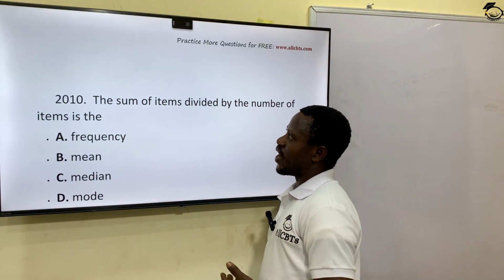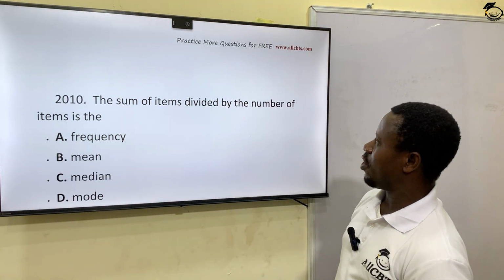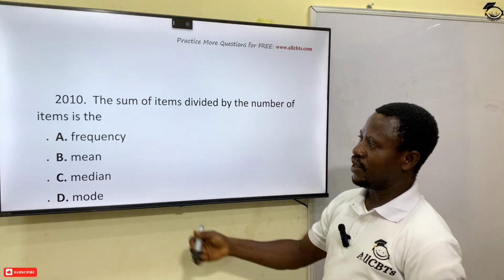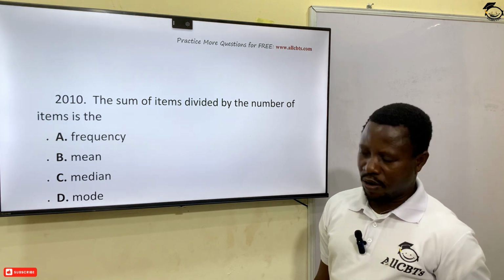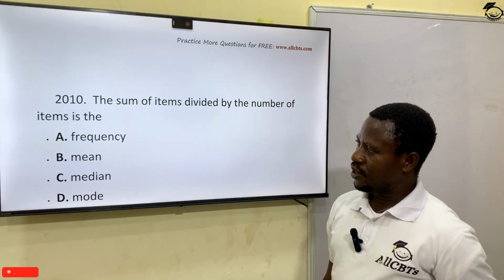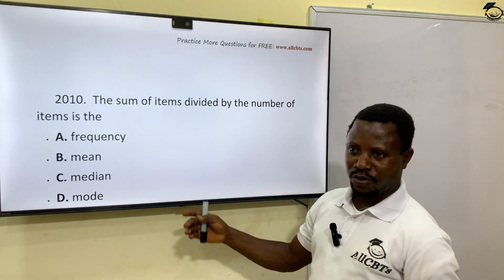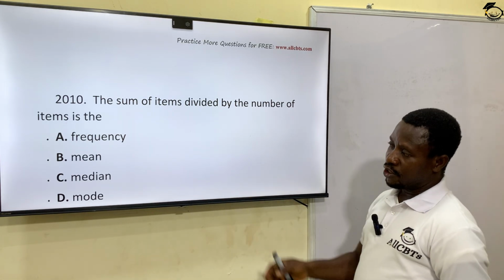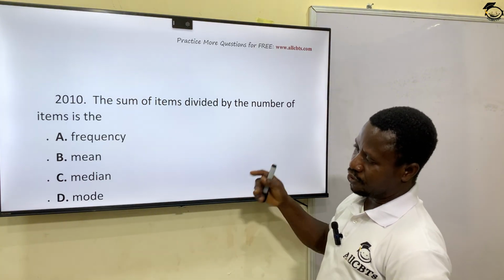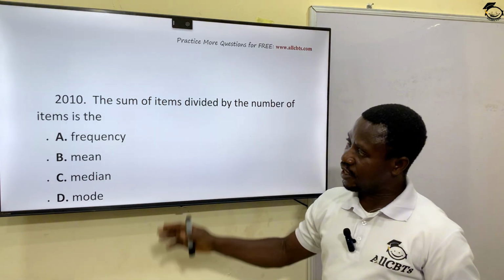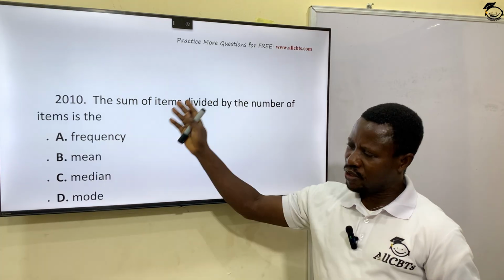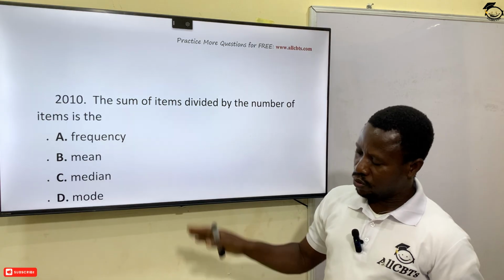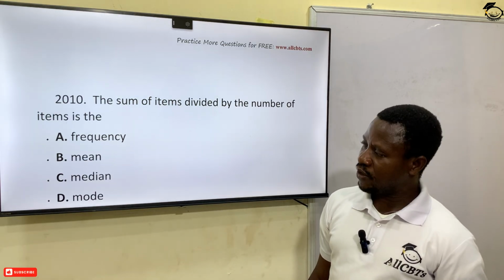The next one, the sum of items divided by the number of items is the mean. We just did that now. That calculation was solved now. That's what we call arithmetic mean or the average. Option B is the correct answer. You know that median has to do with, mode, the one that appeared most. We did that earlier. Check one of our videos where these things were treated. Median is the one that fell in the middle of the observations or the values.